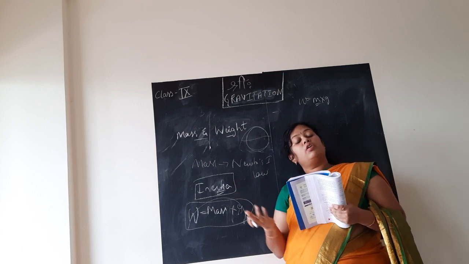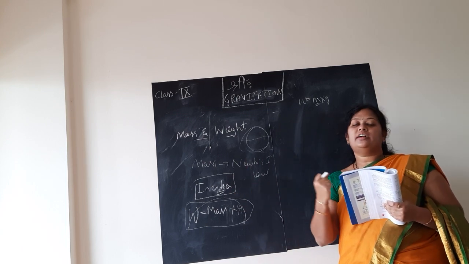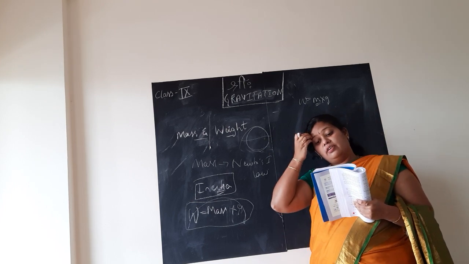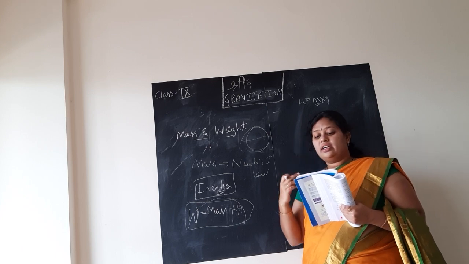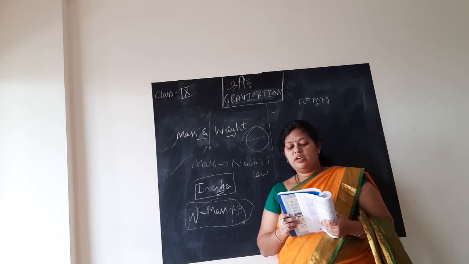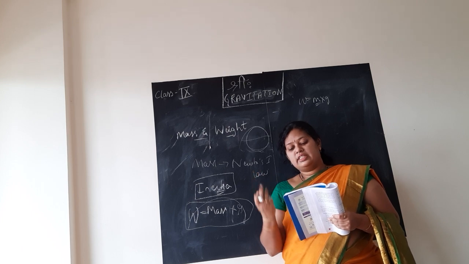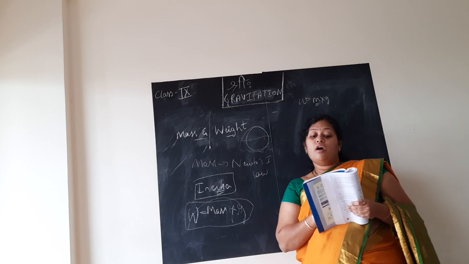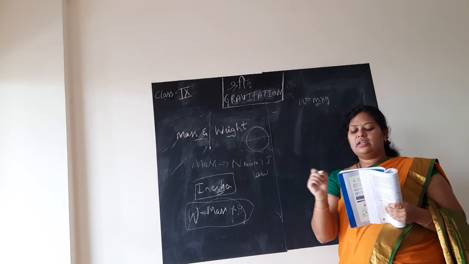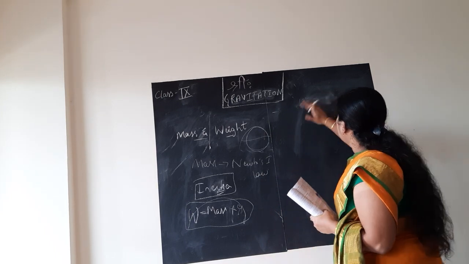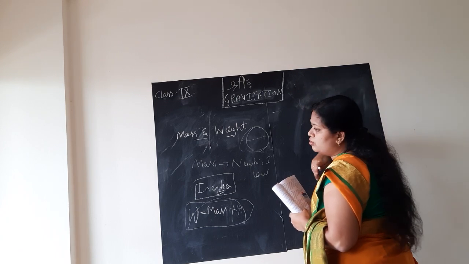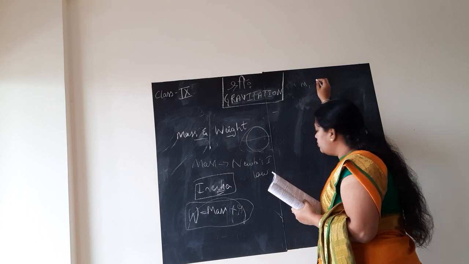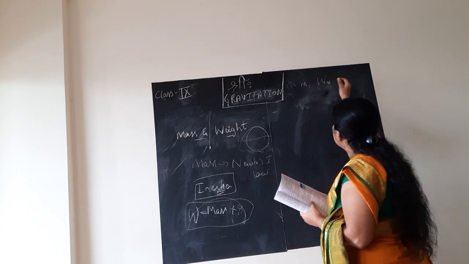Of course, the force with which the earth attracts the object gives your weight. Similarly, the force with which the moon attracts the object gives the weight of an object on the moon. The mass of the moon is less than that of the earth. Due to this, the moon exerts a lesser force of attraction on the object. This is very important. So let the mass of the object be m, and let its weight on the moon be W_m.